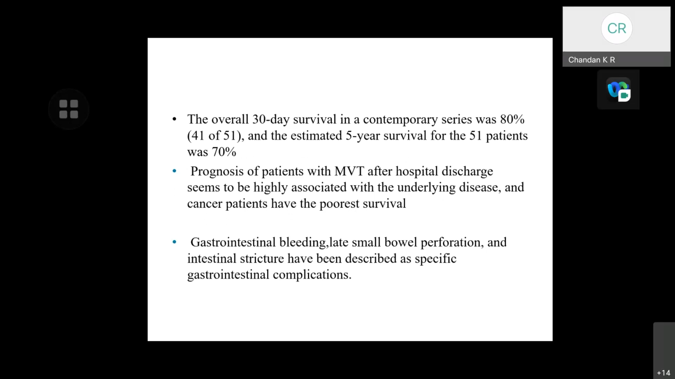The overall 30-day survival in contemporary series was 80%, and the estimated 5-year survival for the 51 patients was 70% in medically treated patients. Prognosis of patients with MVT after hospital discharge seems to be highly associated with underlying disease, and the cancer patients have the poorest survival. Gastrointestinal bleeding, late small bowel perforation, and intestinal stricture have been described as specific gastrointestinal complications.